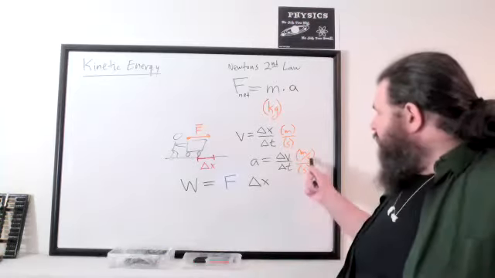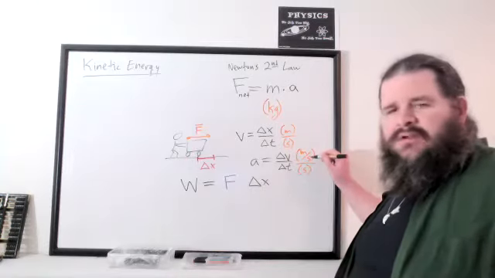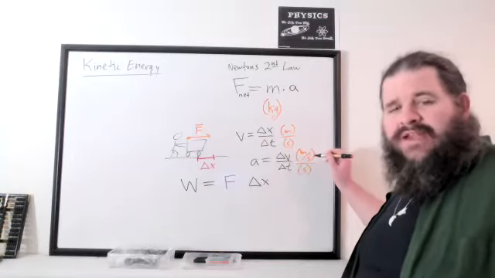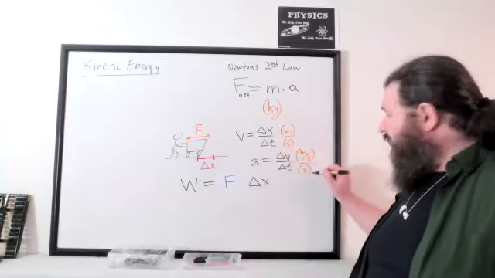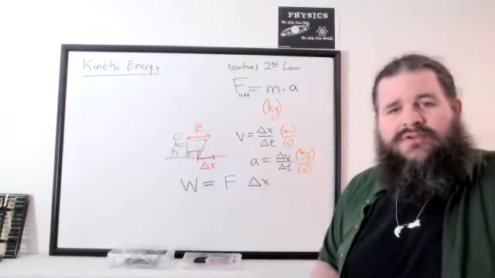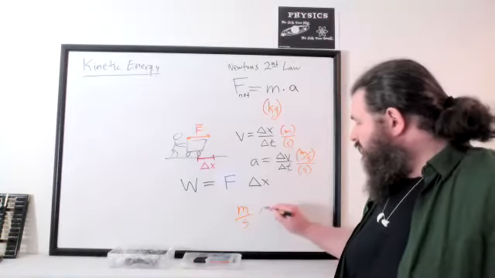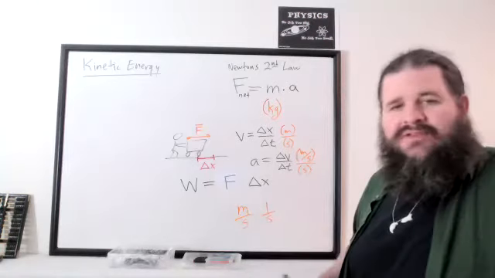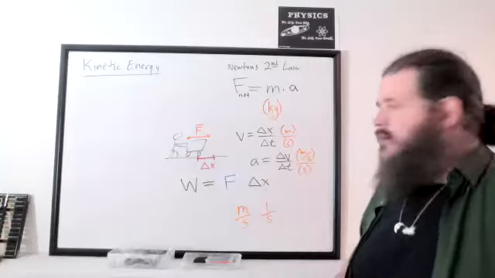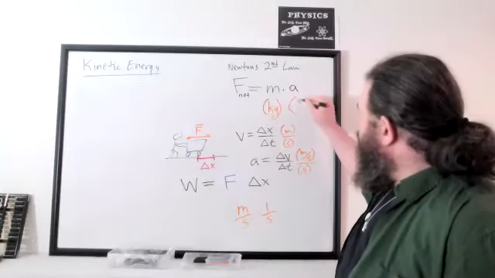The meters don't cancel out, because the seconds don't cancel out. This seconds is in the denominator. This seconds is also in the denominator. So yeah, those are going to combine. Meters per second divided by seconds is the same as multiplying by 1/seconds. So these seconds combine, and we end up with meters per second squared.